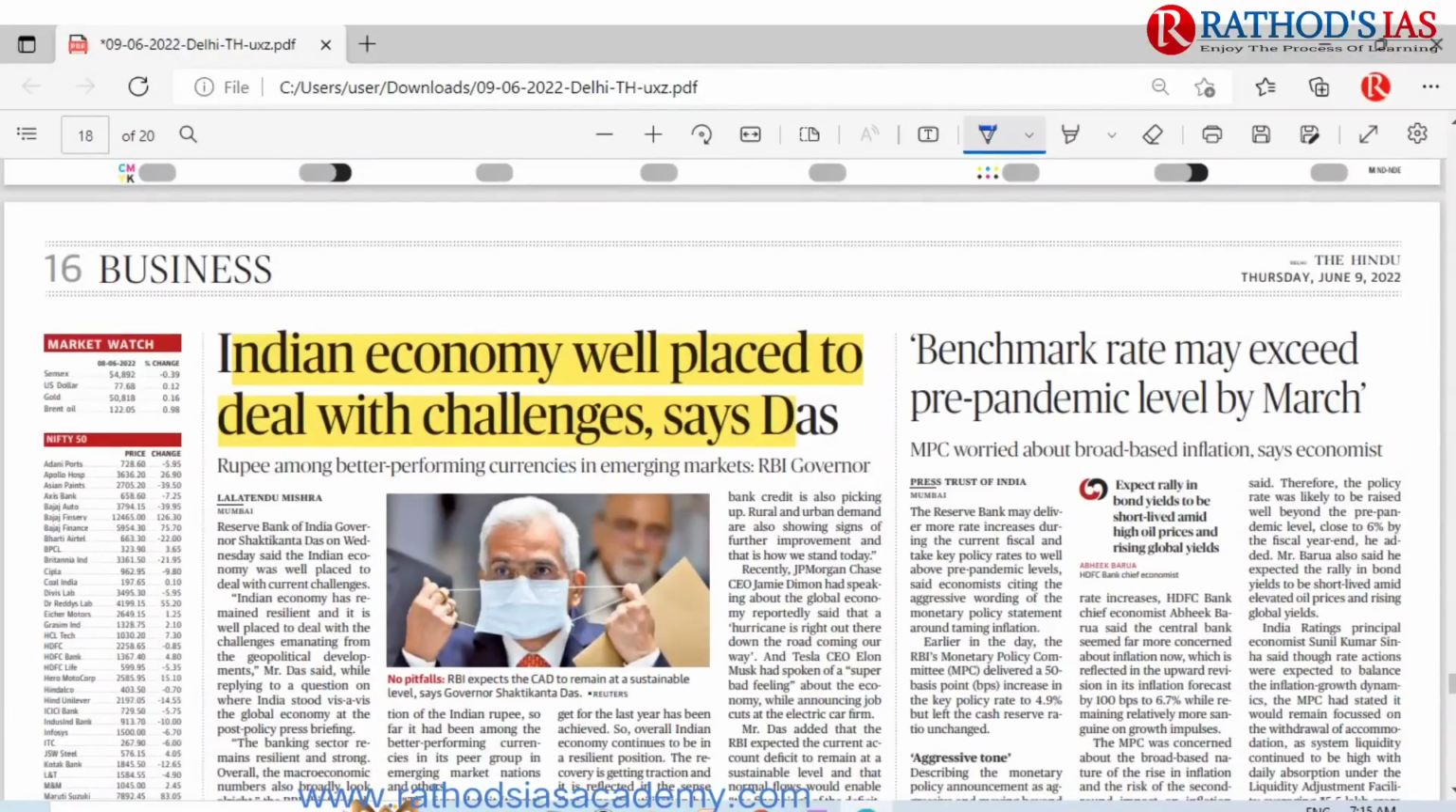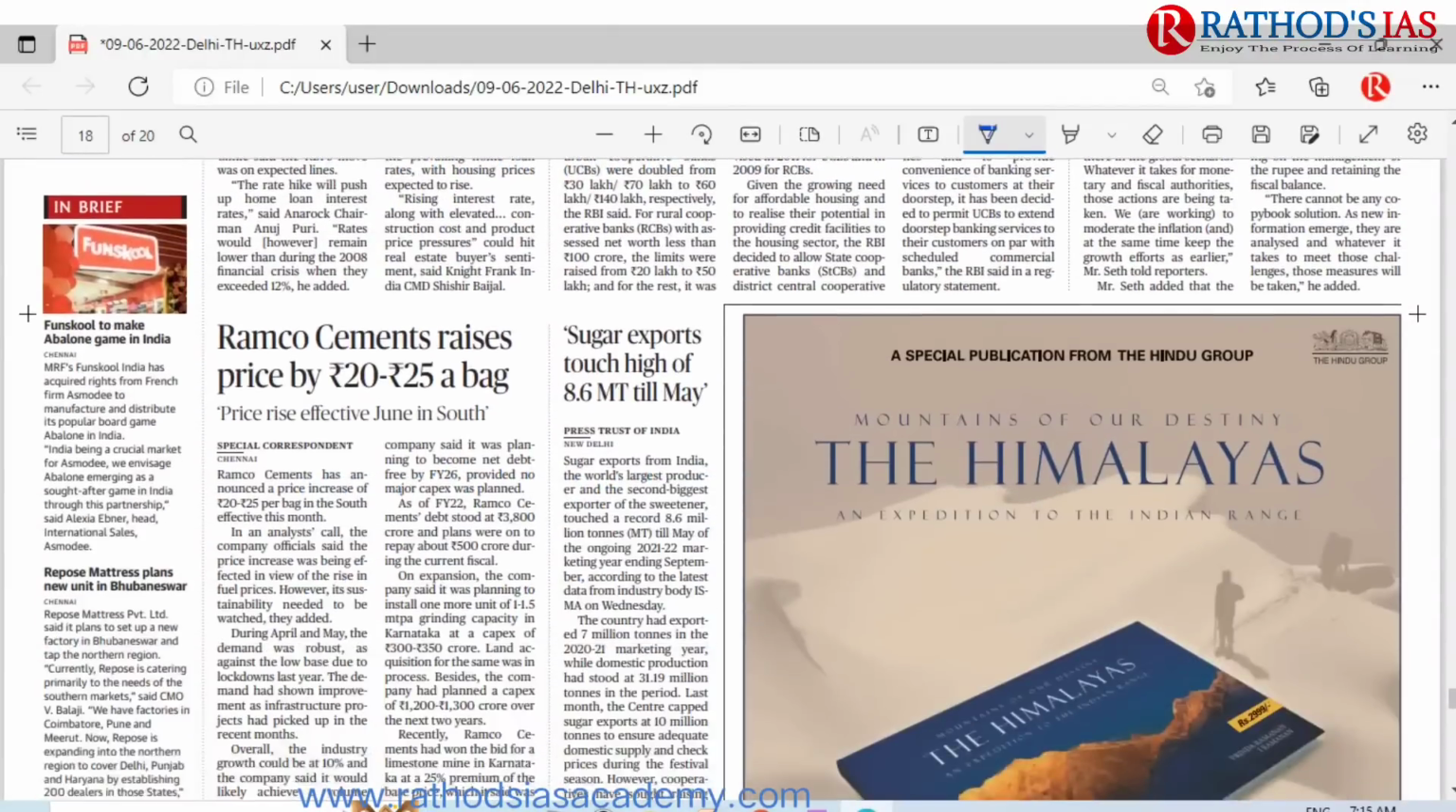And on this 16th page, that is the business page, you can see one article regarding Indian economy well placed to deal with these challenges, says Das. So there are a number of articles regarding the RBI in today's Hindu newspaper.